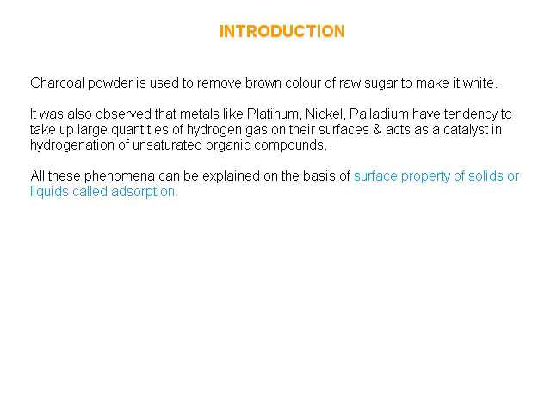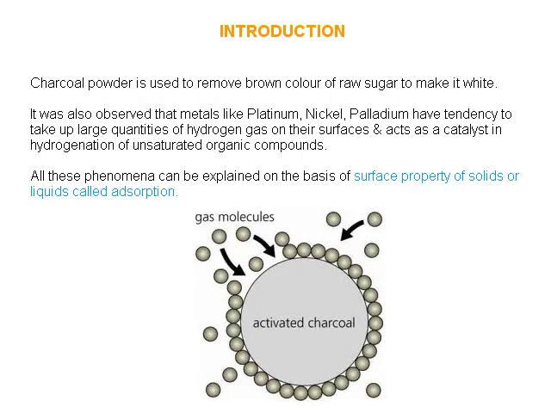Adsorption. Introduction. Charcoal powder is used to remove brown color of raw sugar to make it white. It was also observed that metals like platinum, nickel, palladium have tendency to take up large quantities of hydrogen gas on their surfaces and act like a catalyst in hydrogenation of unsaturated organic compounds. All these phenomena can be explained on the basis of surface property of solids or liquids called adsorption.